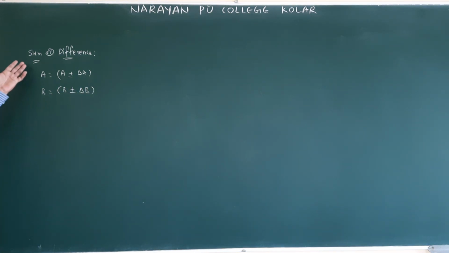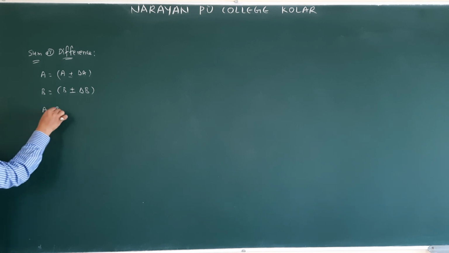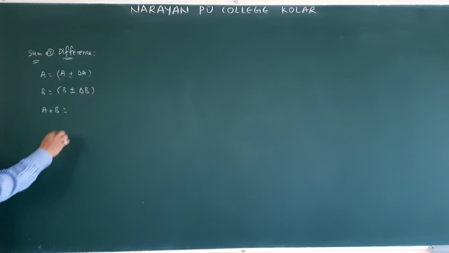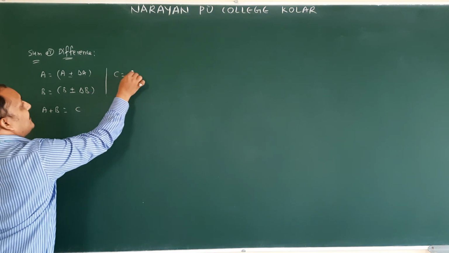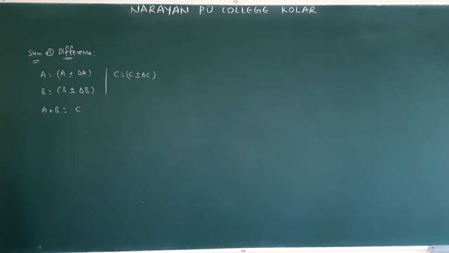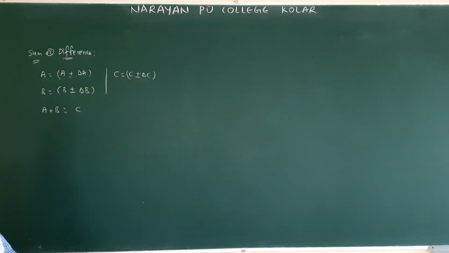So whenever we are going to add or subtract, how is this going to be? First we will see add. If you do add, subtraction also will be the same. So whenever we are adding these two, a plus b is going to give some new value. That one you can assume c. What is c now? Resultant. C is equal to c plus or minus delta c. In the textbook they give z in place of c. Z plus or minus delta z they give.